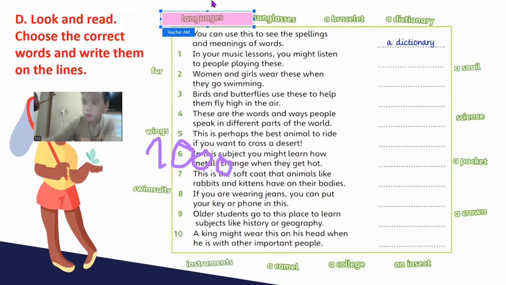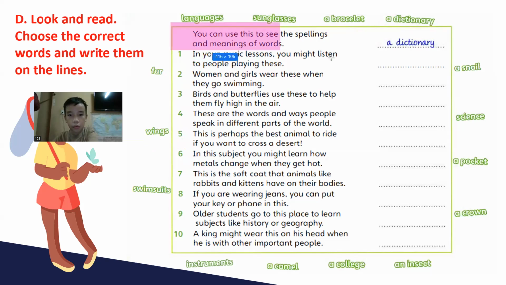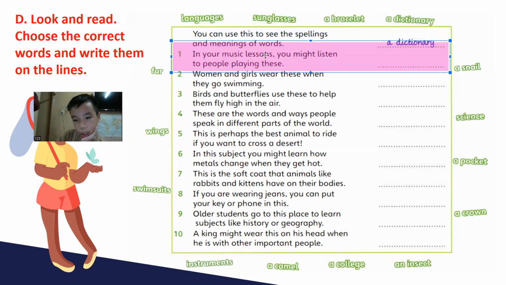So in here, Peter, here are the choices. We have languages, sunglasses, a bracelet, a dictionary, a snail, science, pocket, crown, insect, college, camel, instrument, swimsuit, wings, and fur. Which words in here do you not know? Do you know all of the choices? Very good. Now look and read. There is actually one example in here. You can use this to see the spellings and meanings of words. So what do we use? We use the dictionary.